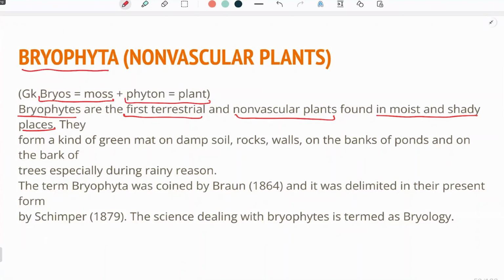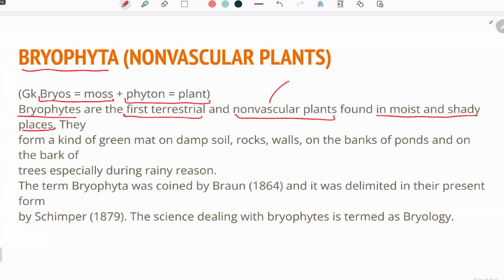How these plants survived without the vascular system is the main thing which we will study in bryophyta. Some plants of algae actually evolved into bryophyta without a vascular system, and then the vascular system evolved in pteridophytes, after which spreading around, even in barren areas, occurred. So bryophytes are the first terrestrial plants. They're also called the amphibians of the plant kingdom, and they are non-vascular plants because of the absence of vasculature.